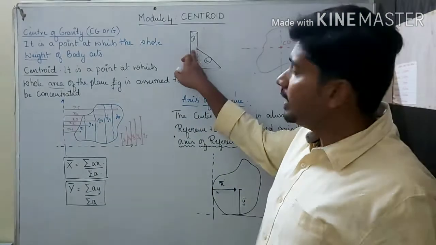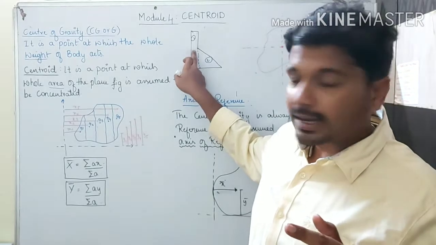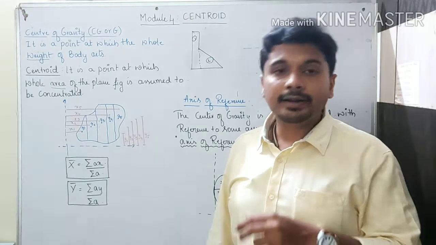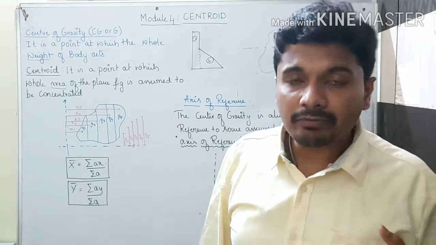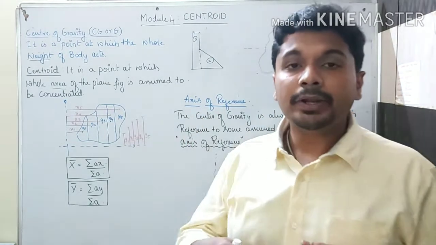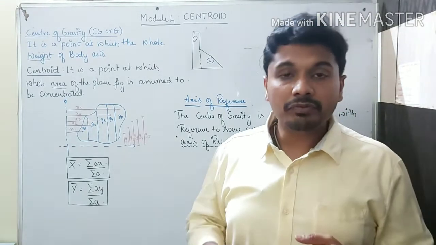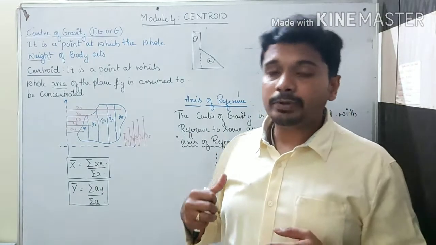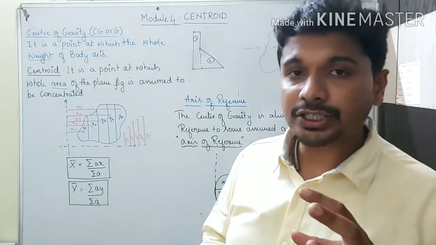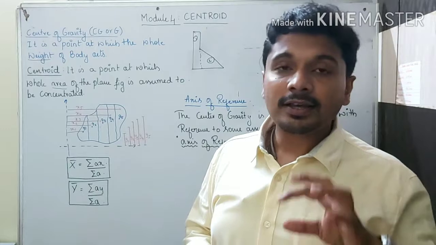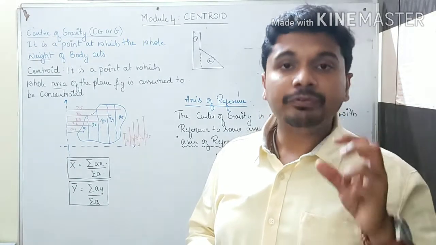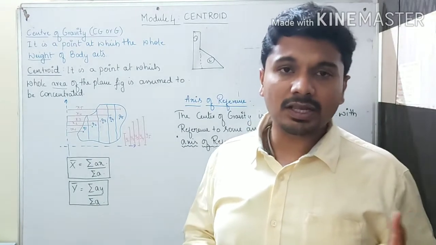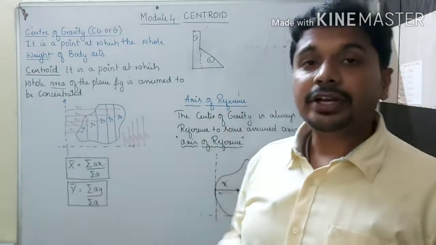We know the half distance of the rectangle, but not of the triangular, it is different. So x bar and y bar will be different for the triangular shape. In future course of time, we will be deriving the x bar and y bar values of the triangular shape, and at that time we will notice. But there are some definite shapes whose x bar and y bar, that is the center, we need to remember. We need to mug up some things, and then we need to find out.